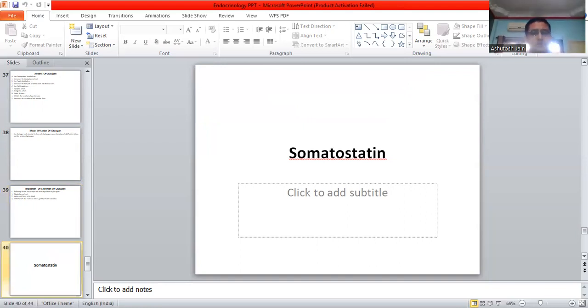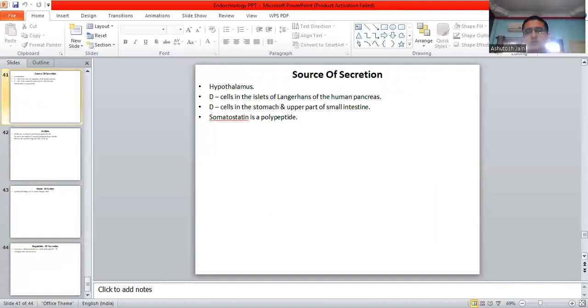Another hormone which we are going to study, it is the somatostatin. The hormone somatostatin is also a hormone which is secreted by the islets of Langerhans in the human pancreas. Source of secretion, hypothalamus, and as I have discussed earlier also, hypothalamus is called as the master endocrine gland in the human body. B cells in the islets of Langerhans of the human pancreas secrete the somatostatin. B cells in the stomach and upper part of the small intestine. Somatostatin is a polypeptide.